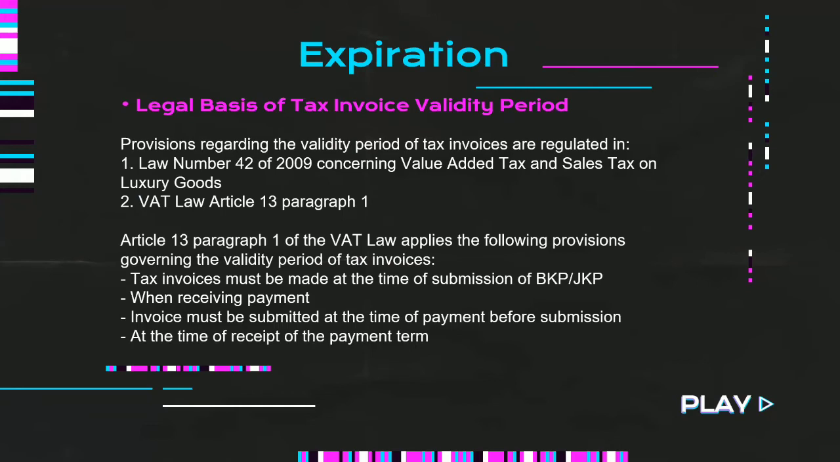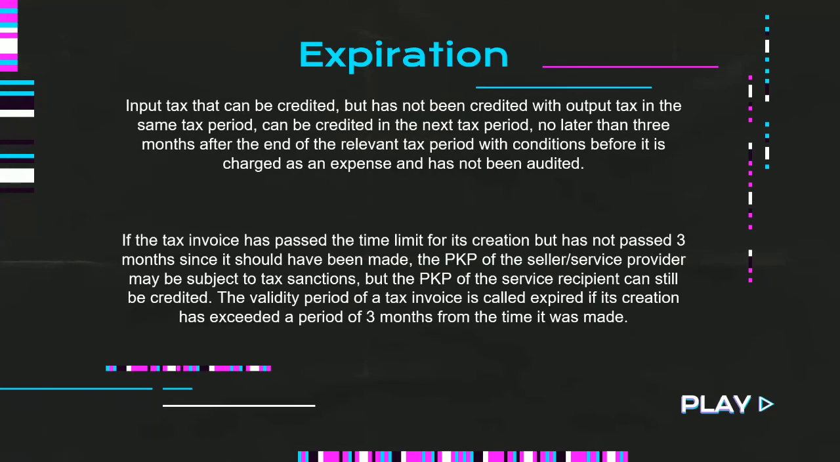First, tax invoice must be made at the time of submission of BKP or JKP. When receiving payment, invoice must be made at the time of payment before submission and at the time of receipt of the payment. Input tax that can be credited but has not been credited with output tax in the same tax period can be credited in the next tax period no later than 3 months after the end of the relevant tax period, with the condition that it has not been charged as an expense and has not been audited.